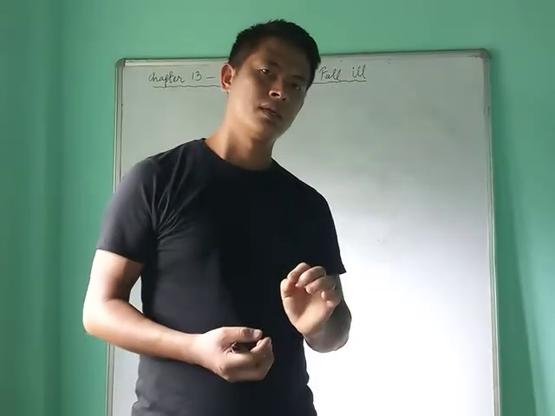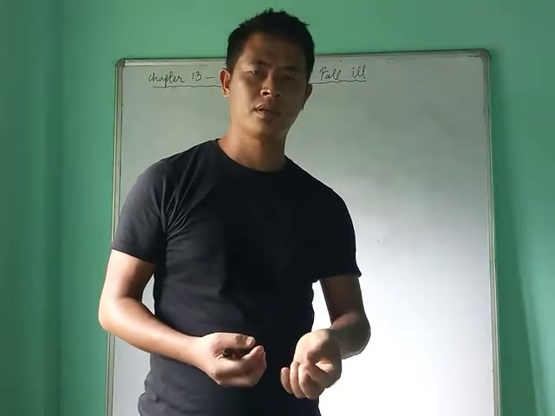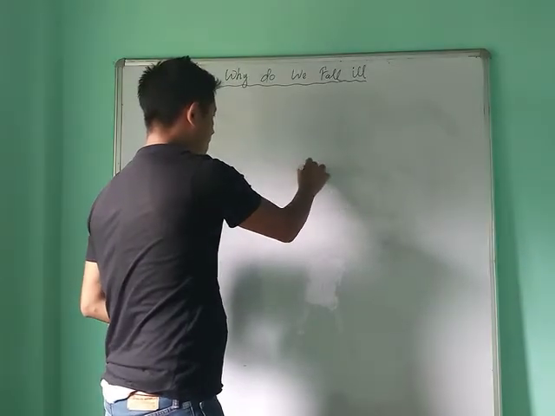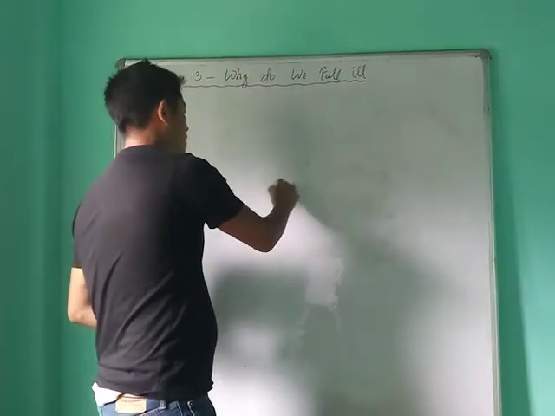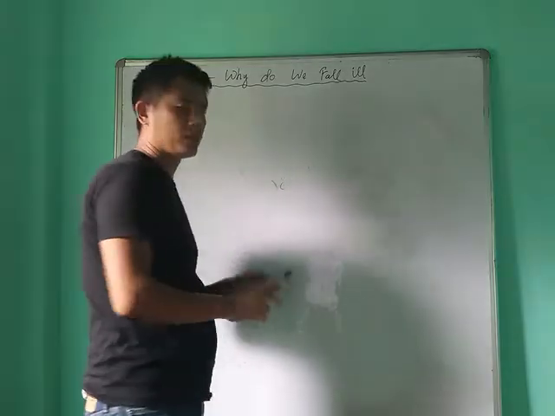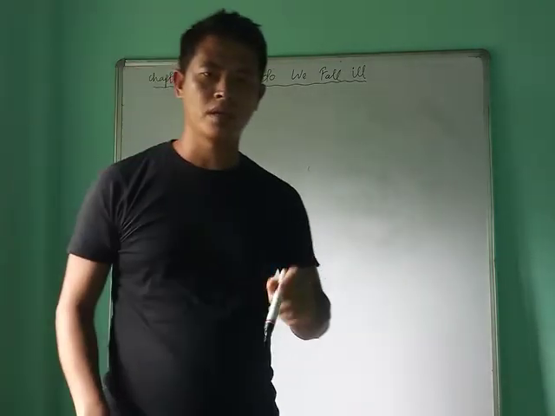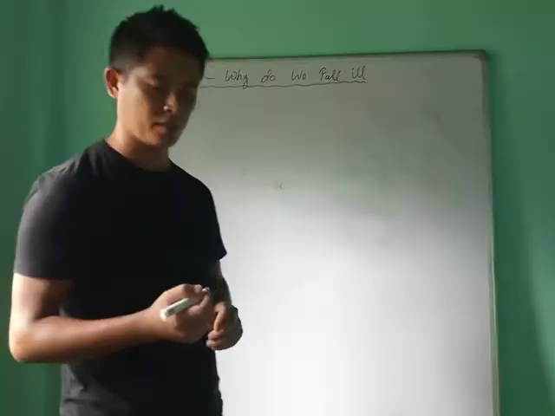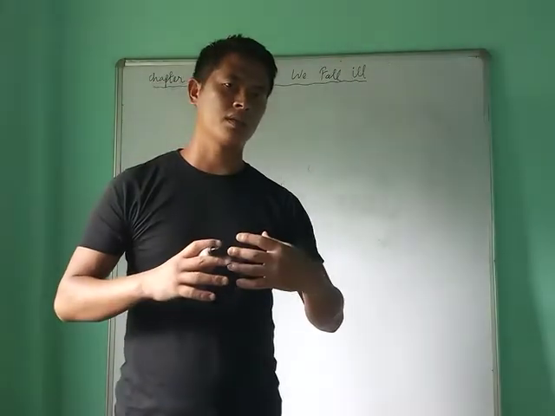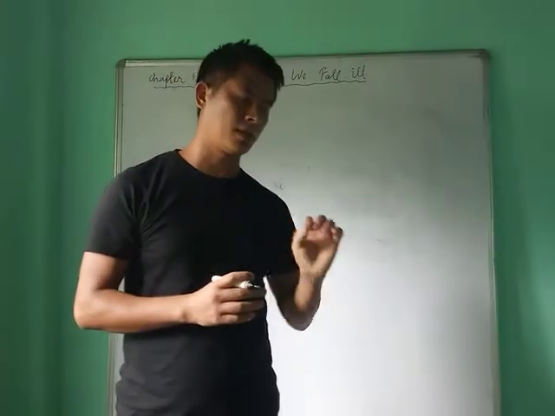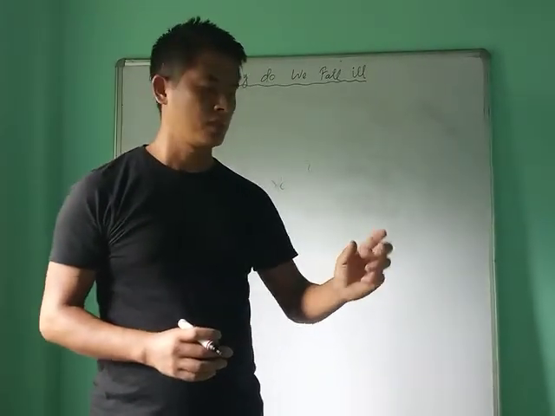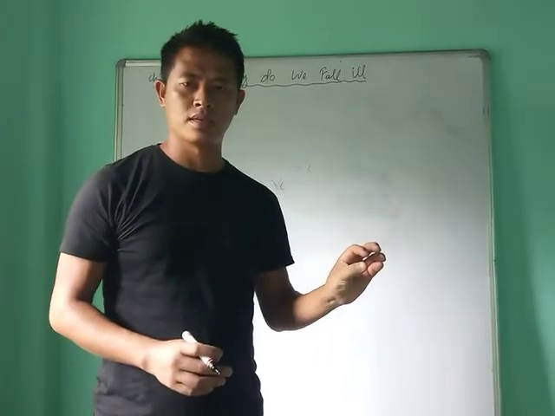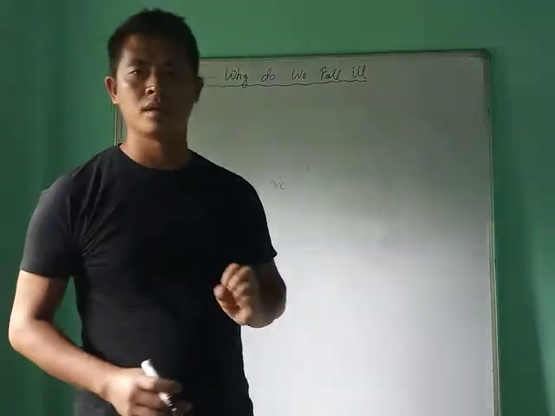Another term is vectors. What does vector mean? Vectors are a group of organisms that act as intermediate organisms. They are not the causal organisms, but they can carry the microbes which cause the disease from an infected person to another healthy person.